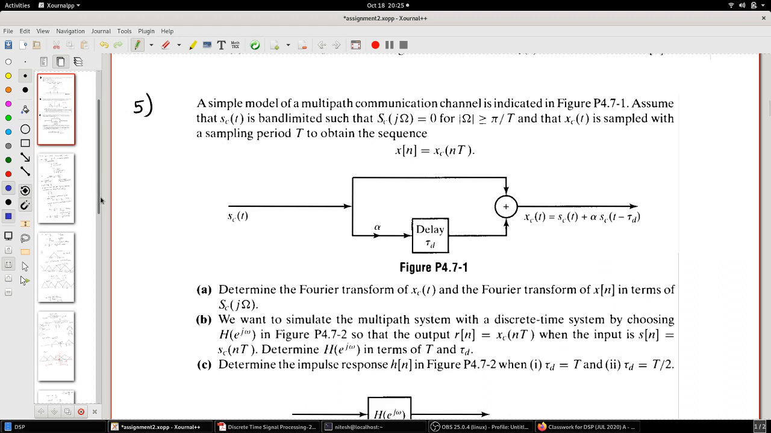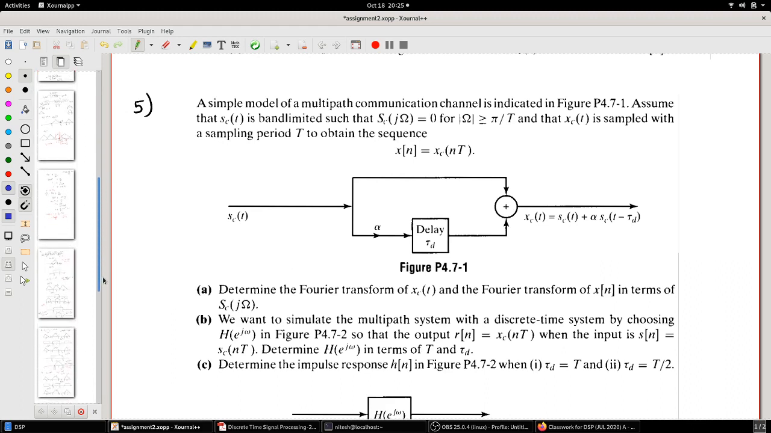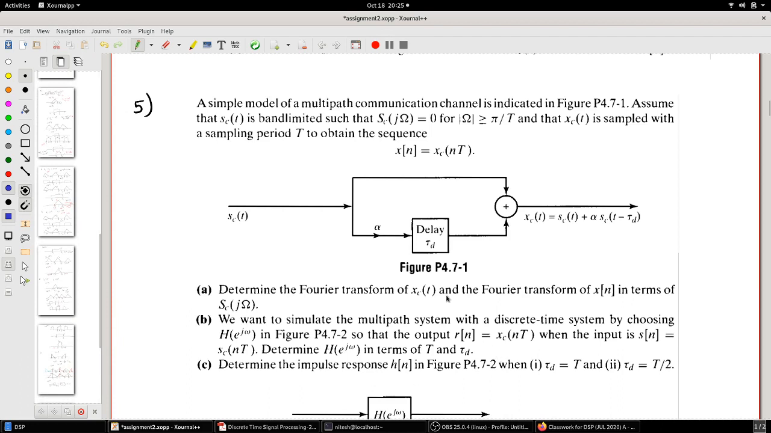Next it asks to find H of e raised to j omega, assuming that this complete thing is one system. I want to find out H effective of j omega, and once you know that, convert it into H of e raised to j omega. That is what is asked.